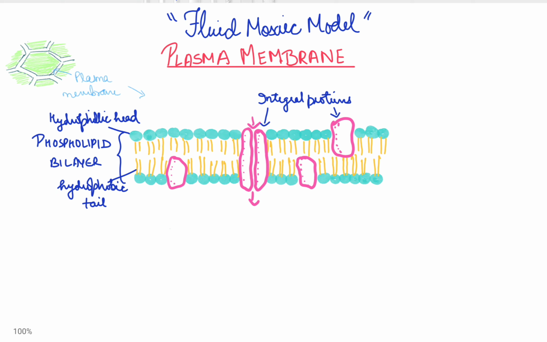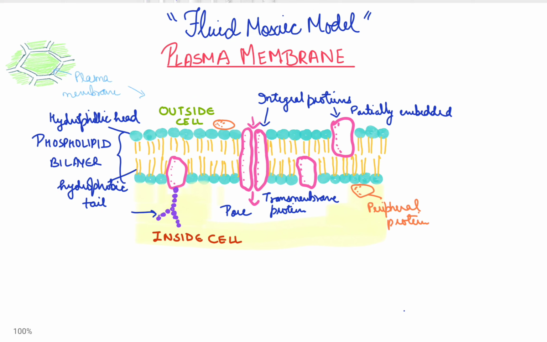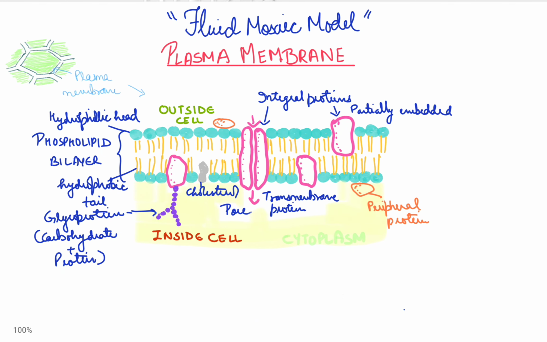The proteins in the plasma membrane may be integral, either embedded or transmembrane. They may be carriers or ion channels, allowing the passage of molecules from outside to inside the cell. Some proteins may also be attached to oligosaccharides to form glycoproteins, that is, a combination of carbohydrates and proteins, or they may be attached to lipids to form lipoproteins. In the plasma membrane of eukaryotic cells, about 2 to 10% carbohydrates are present in the form of glycoproteins and glycolipids.